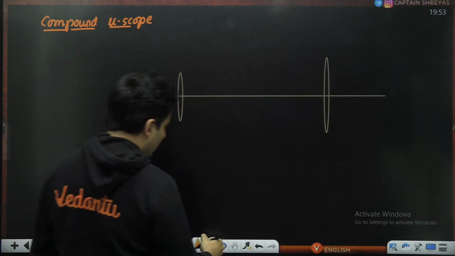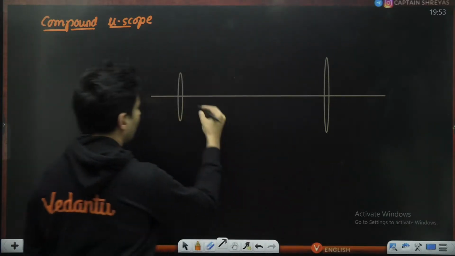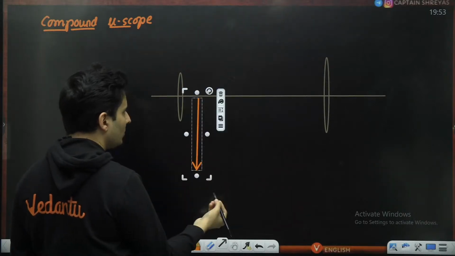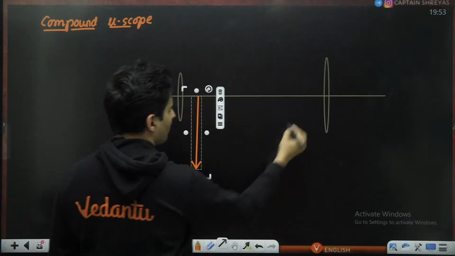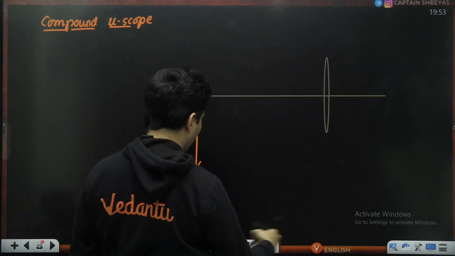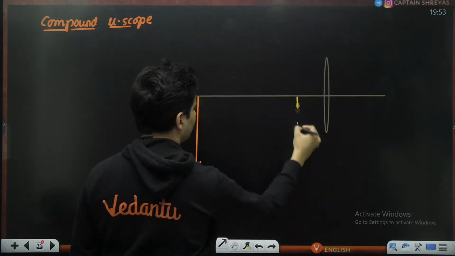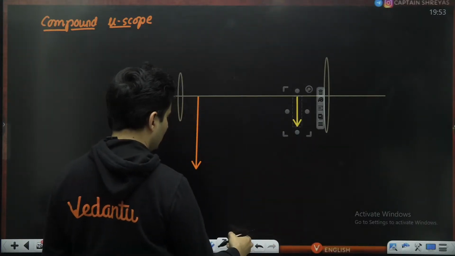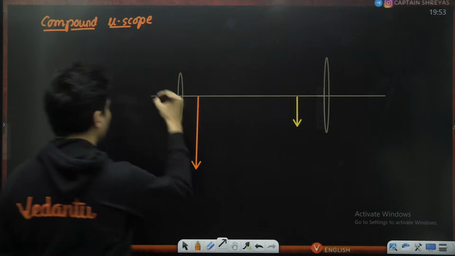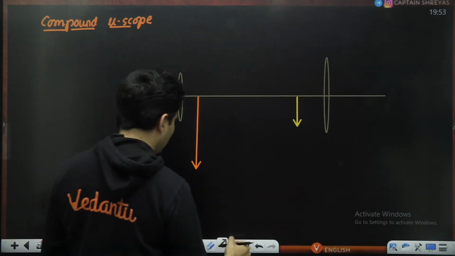Then your final image may be formed here. I'm just showing. And your intermediate image could be somewhere, let's say here. And then your original object might be here, somewhere like this. So these are the things that you will show.